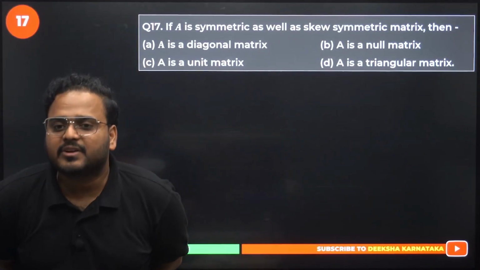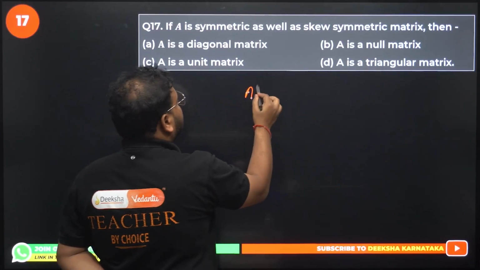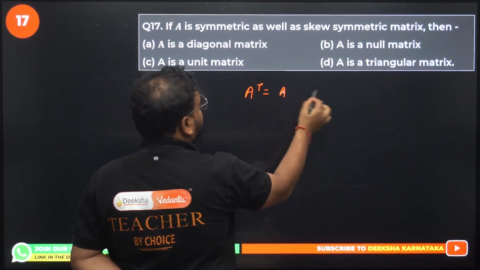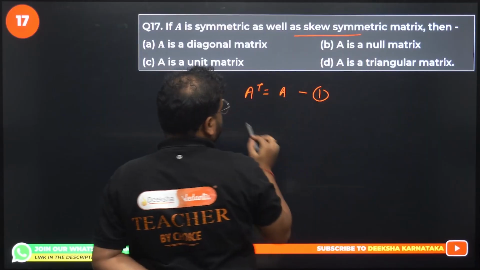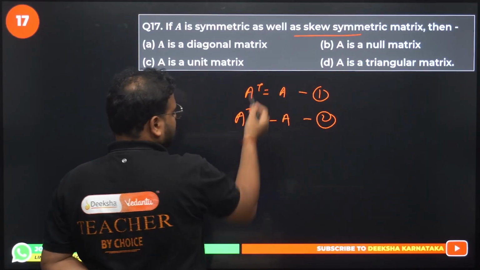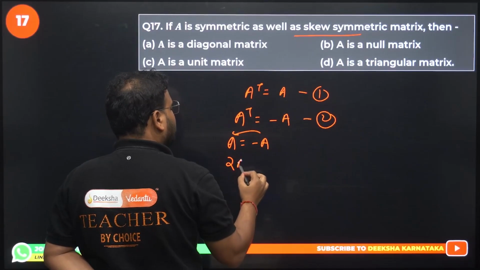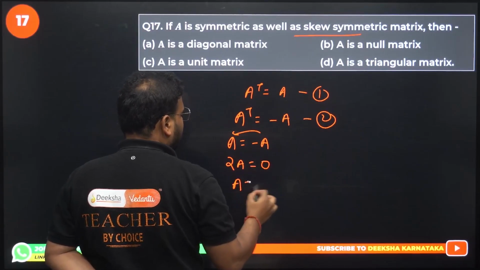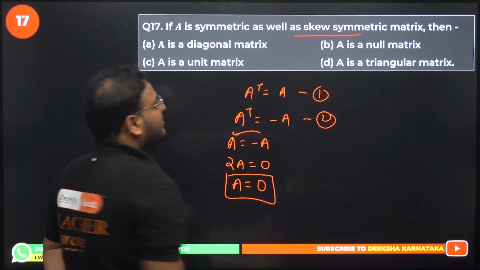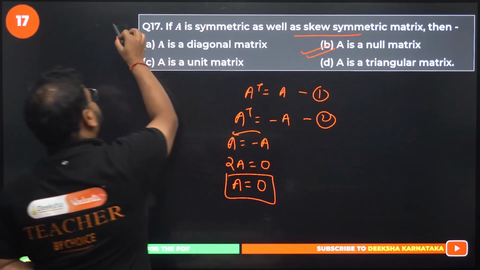If A is a symmetric as well as skew symmetric matrix, think logically. Symmetric means A transpose is A. Skew symmetric means A transpose is minus A. Substitute them. You get A equals minus A. Bring it over here. You get twice of A equal to 0. It means A equals 0, which means what? Null matrix. Option B is correct.